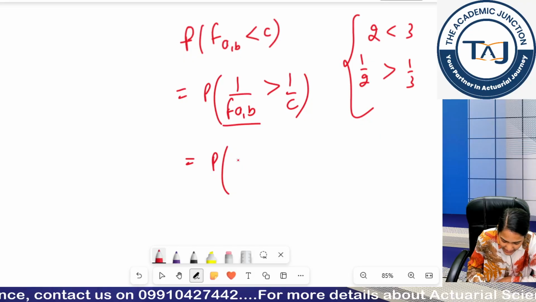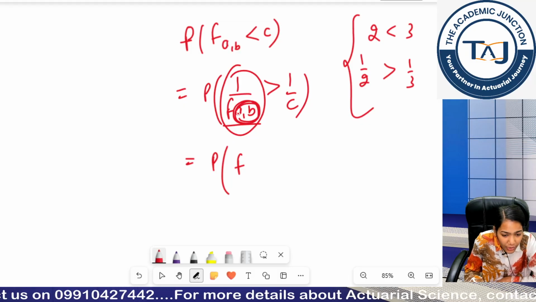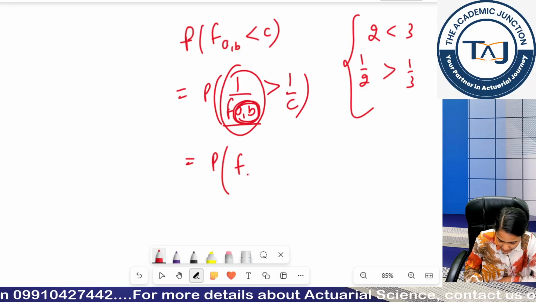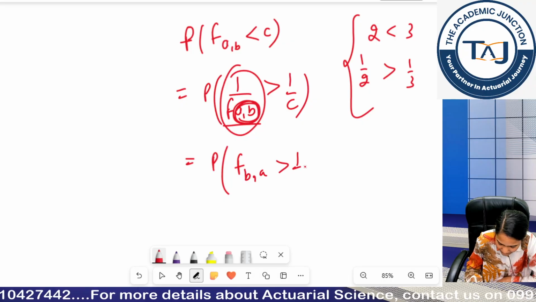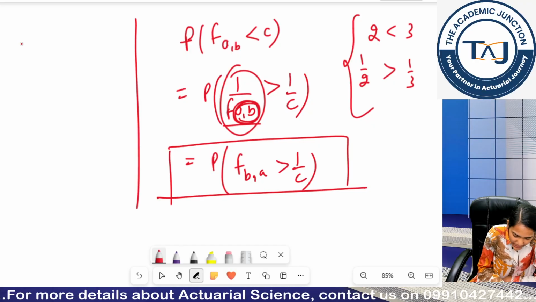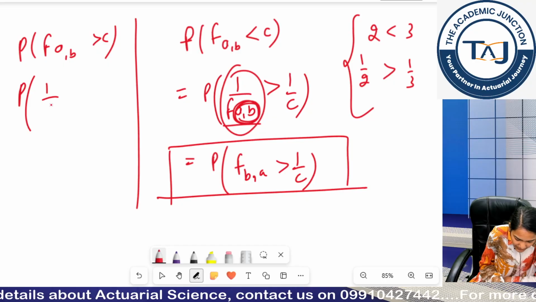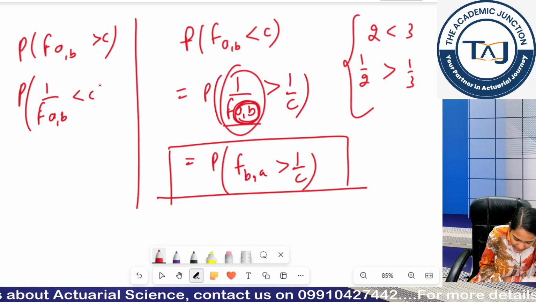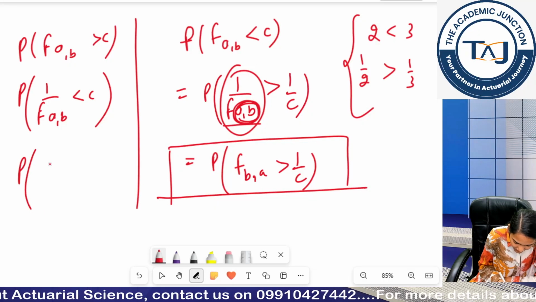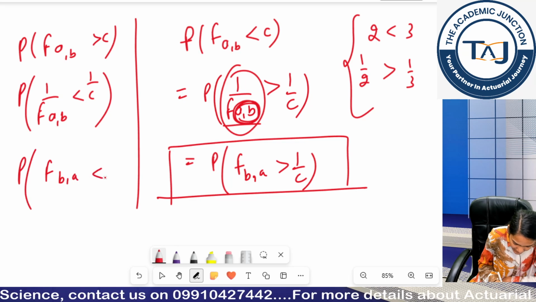Similarly, now if this is a reciprocal, I will change the order of my parameters, it will become B comma A. Similarly, if I write F(A,B) is greater than C, it will basically become 1 upon F(A,B) is less than C, basically it will become F(B,A) is less than 1 by C.